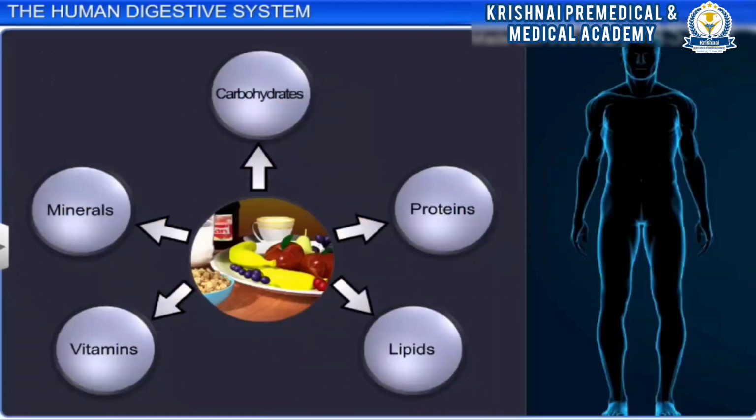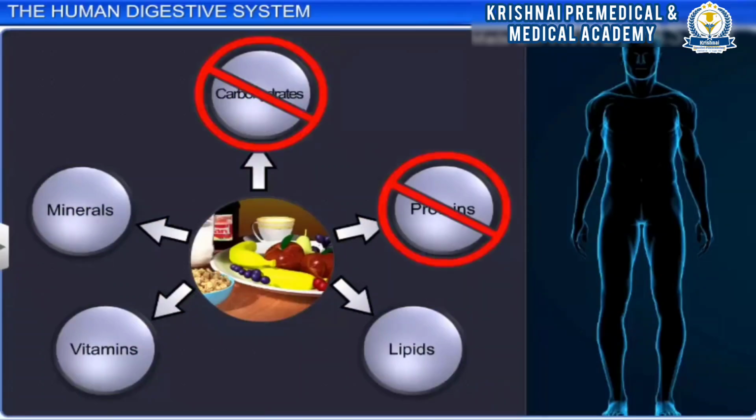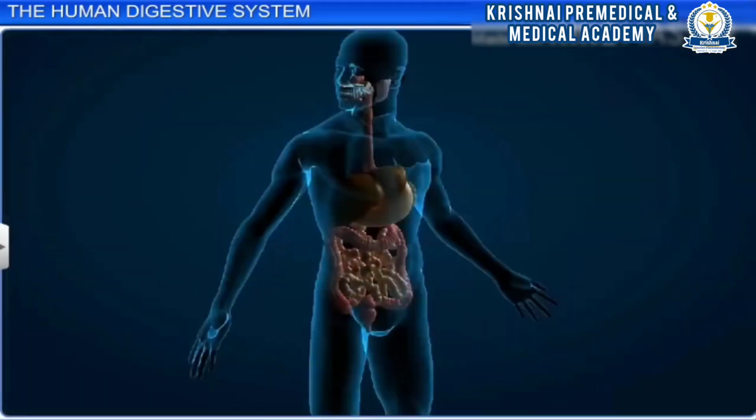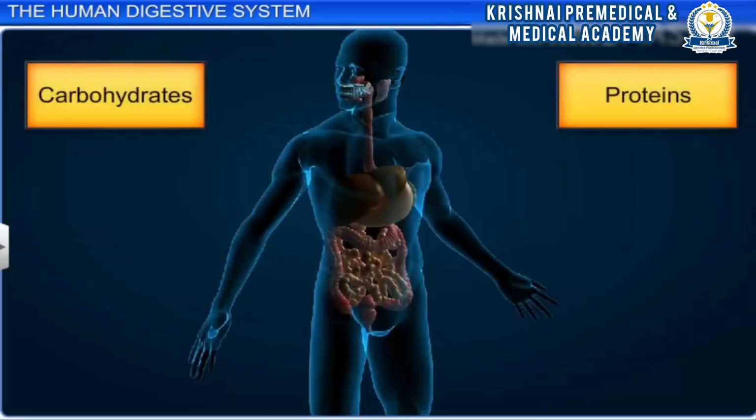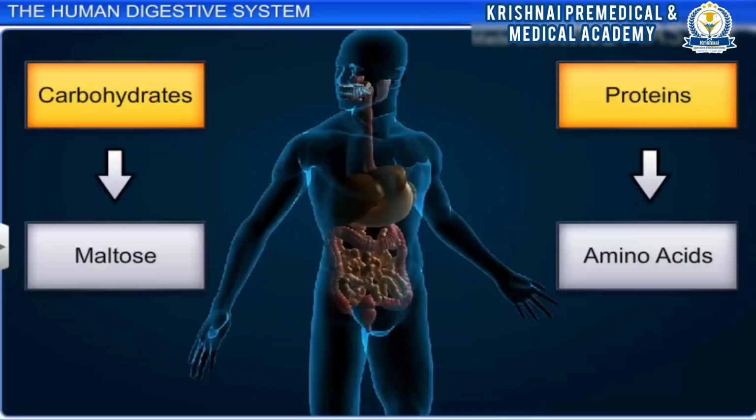Our body is incapable of using certain biomacromolecules such as carbohydrates and proteins in their original form. The digestive system breaks down food and converts biomacromolecules into smaller, simple and absorbable molecules.